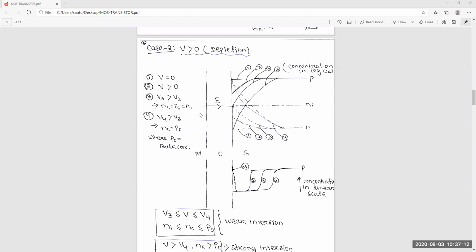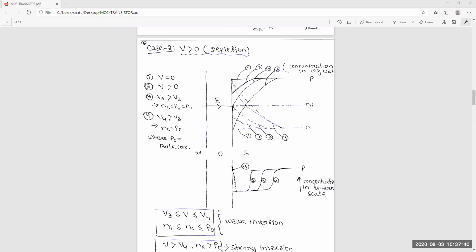At this stage we can say Ns, generally we call it the surface charge, Ns. It's not electron or hole. Surface charge Ps is equal to Ns, meaning Ps and Ns are equal to Ni. Surface N and surface P are equal to Ni.